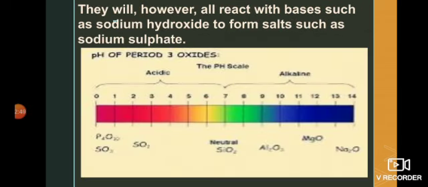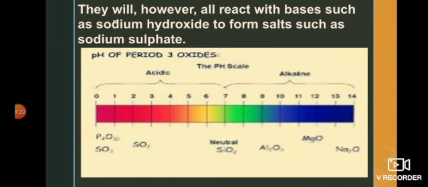In the same way, the acidic oxides, when treated with bases, result in the formation of salts. Like when sodium hydroxide is treated with sulfur trioxide, it results in the formation of sodium sulfate. Now, dear students, look at this table in which the oxides are arranged on the basis of pH. The first three oxides on the left side, the oxides of sulfur and the oxides of phosphorus, are on the acidic side, because they are in the acidic pH range from 0 to 3. So they are strongly acidic oxides.